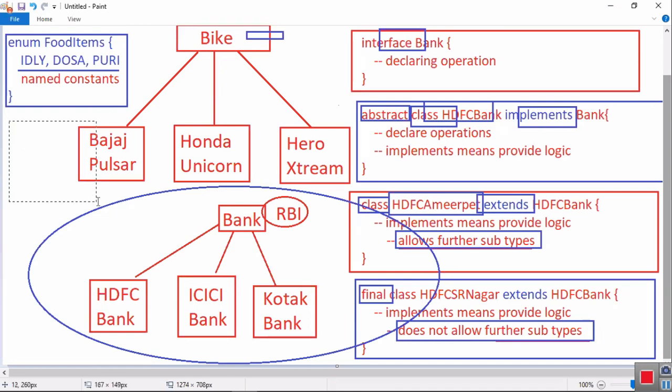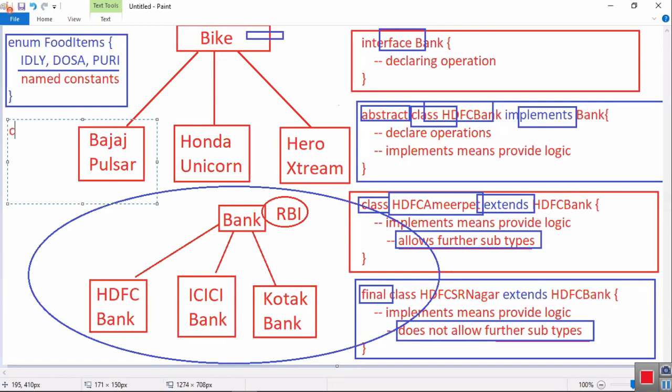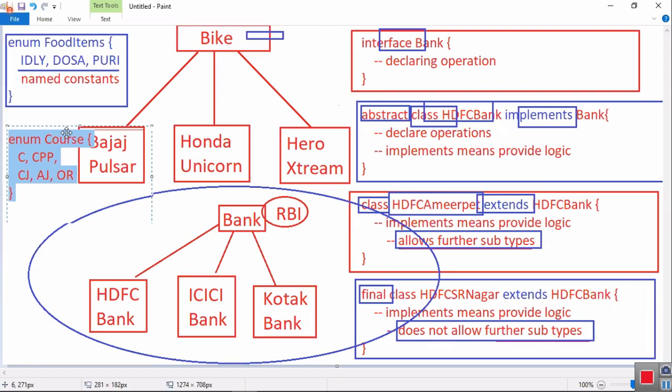Take Naresh IT courses: C, C++, Java, Core Java, Advanced Java, Oracle, right? All these are courses. Can I say this is the menu of the Naresh IT object? Then how can I create this menu? By using enum. You have to represent all these things by using enum.